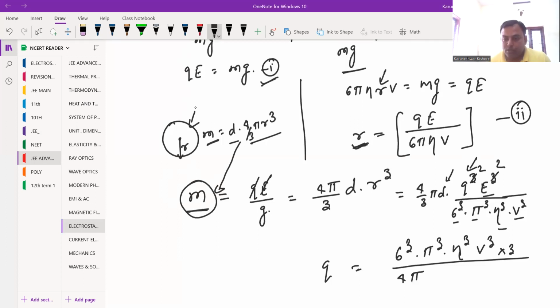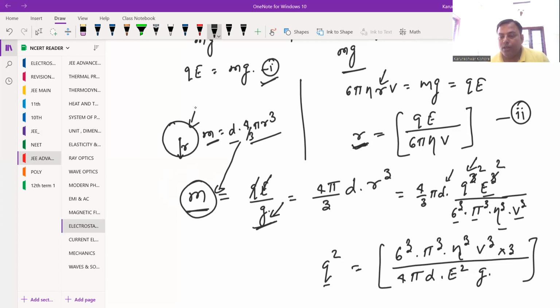So here you can see this d, and then 4 pi d, and here we have q square, so q square this is, and e square multiplied by e square. If you multiply e square, this is 4 pi d q square e square, and in the denominator we have g also, so g will be multiplied here. This is what I think it is now: 4 pi d, then e square, then g will be multiplied in the denominator, and in the numerator we have 6 pi eta v, and e is cancelled already.